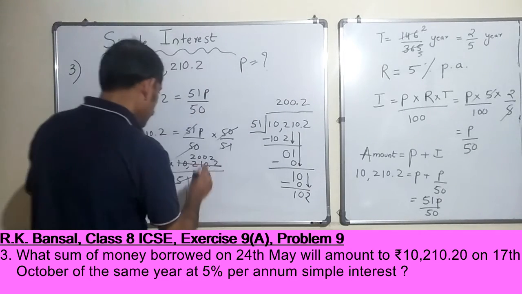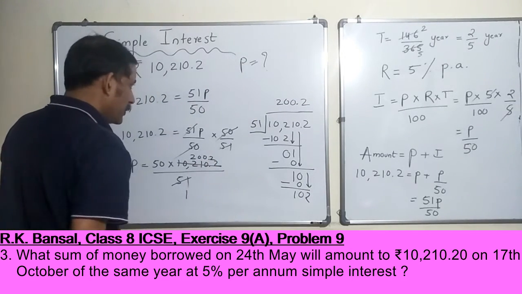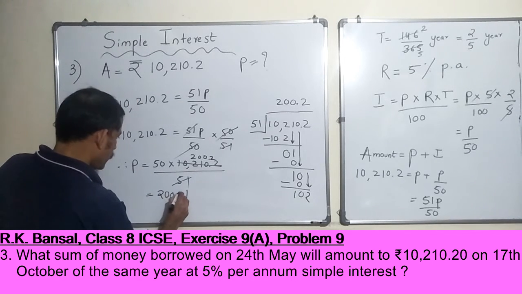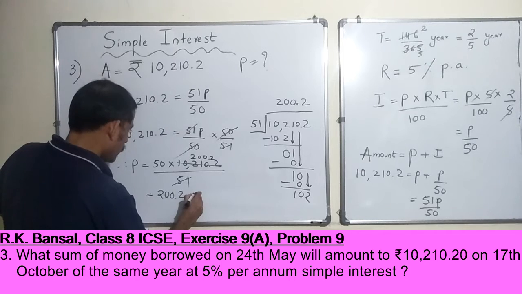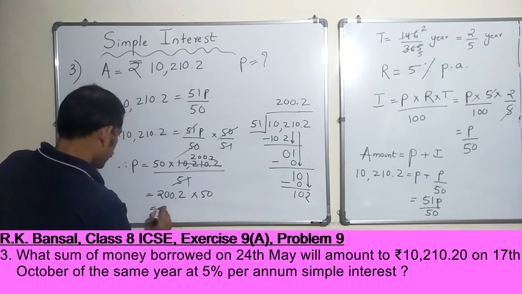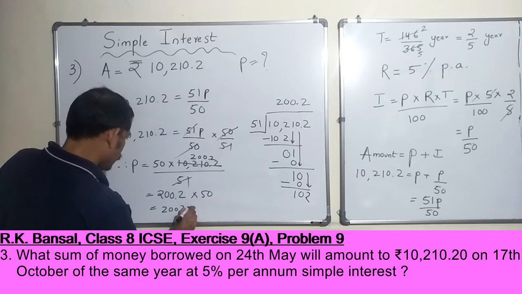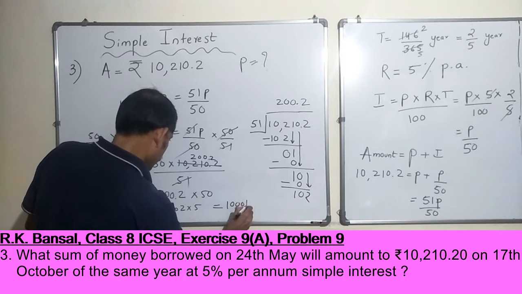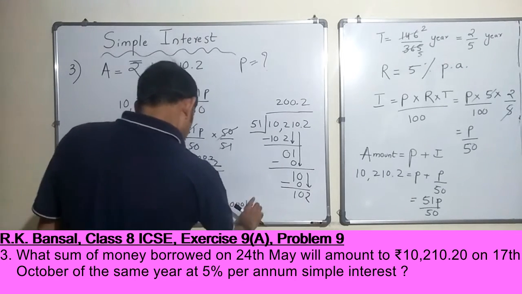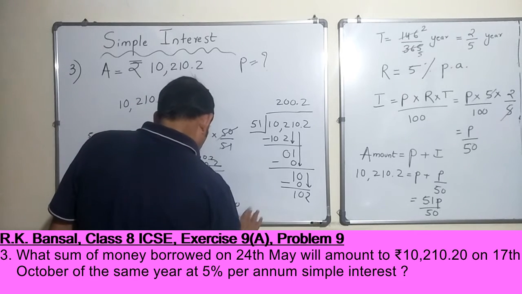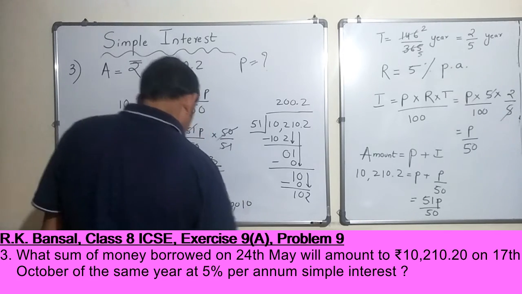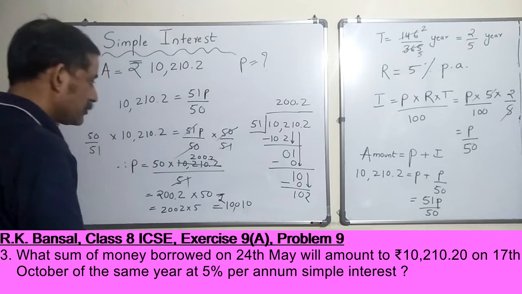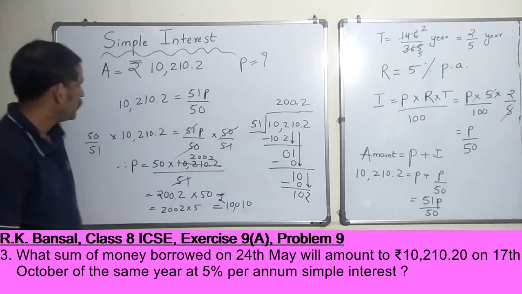So this is 200.2 into 50, right? That is 200.2 into 50, which is 10,010. Is it correct? Or I think I added one more 0 by mistake. So 10,010 rupees, right?